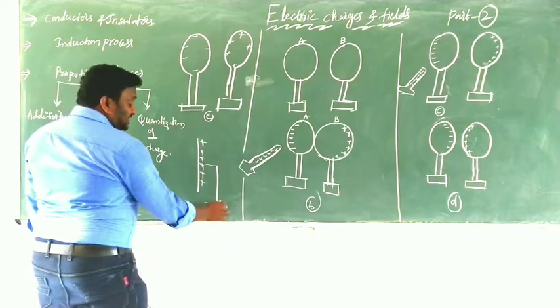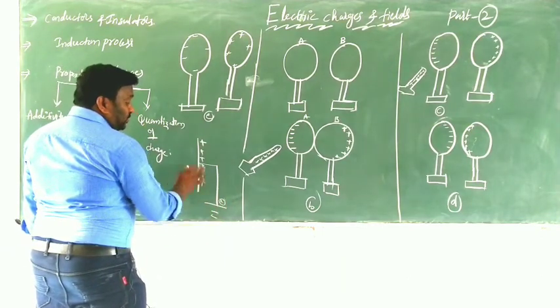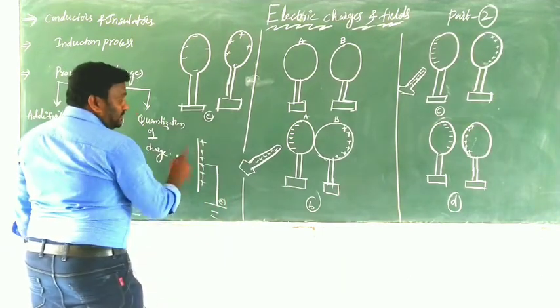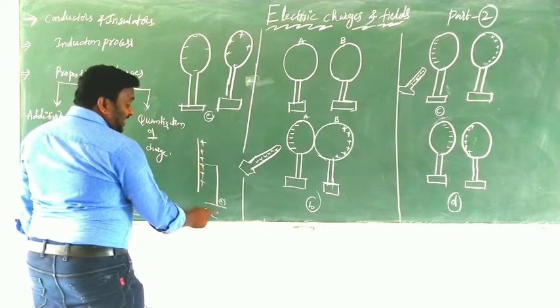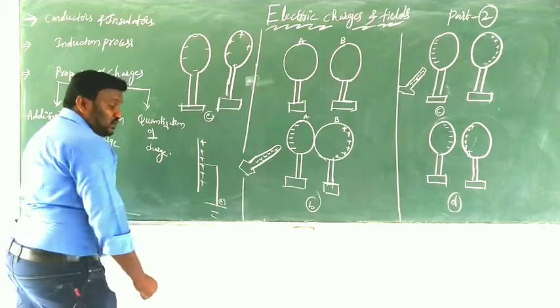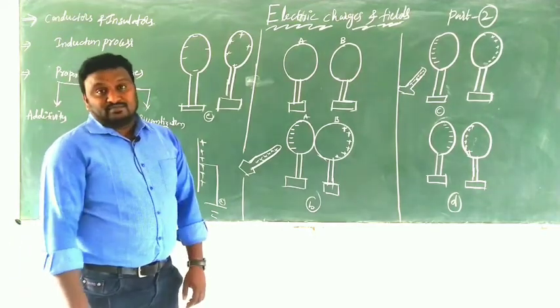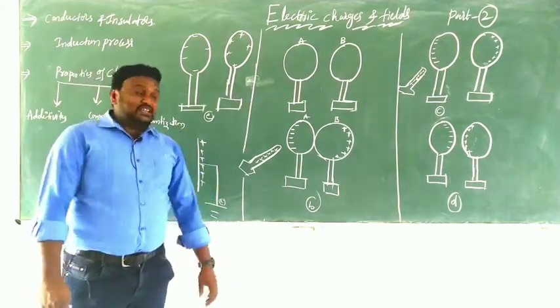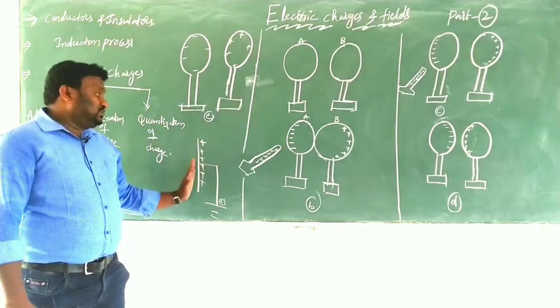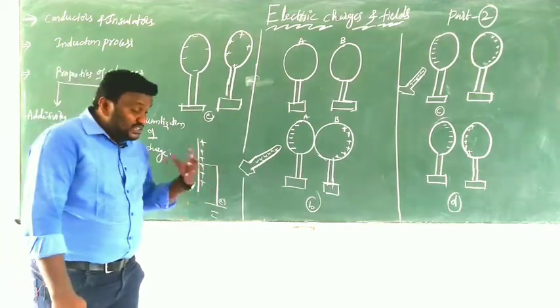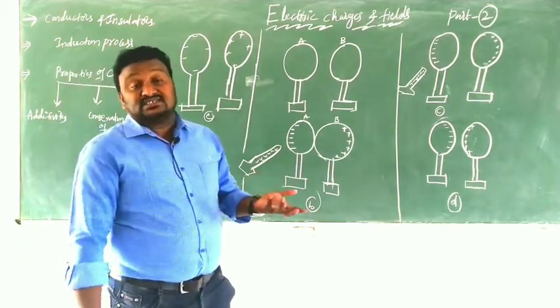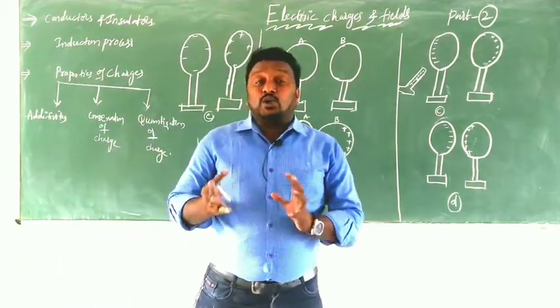That means here the electrons can move from the ground to the conductor. Look here, this is a positively charged body that should be given to the earth by using some wire. That is what we generally call earthing. That means here highly positive charge is given to the earth, and after some time it becomes neutral. That type of sharing of charges with the earth is called earthing or grounding.